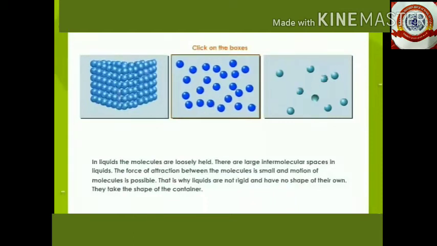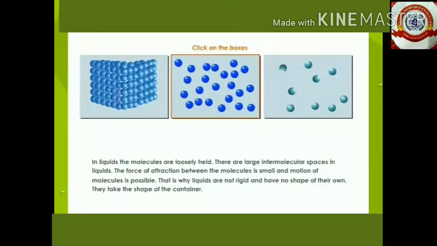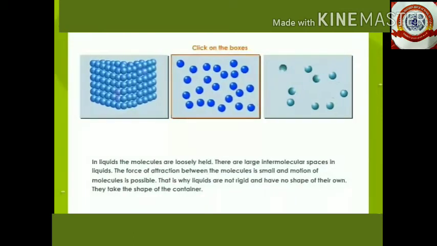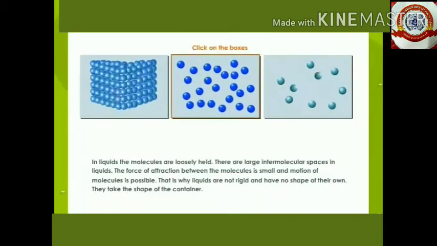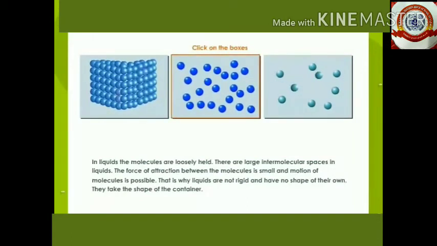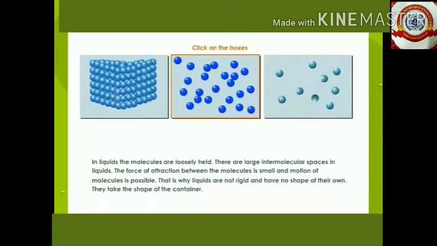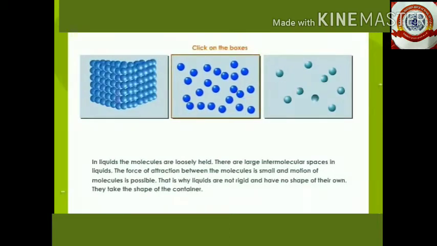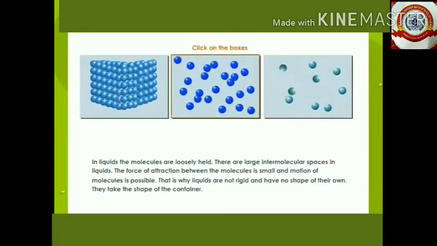In liquids, particles are more loosely packed. So, the distance between the particles is bigger. The force of attraction between the particles is weaker. In a liquid, the particles have more motion compared to a solid. So, the kinetic energy of the particles is larger.